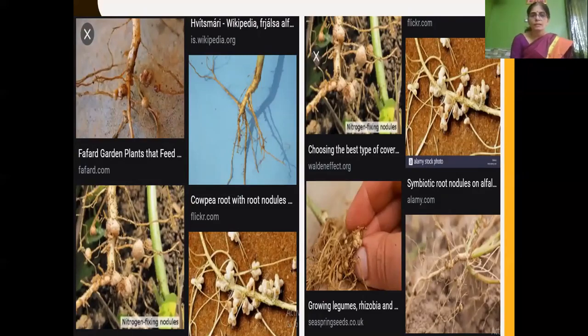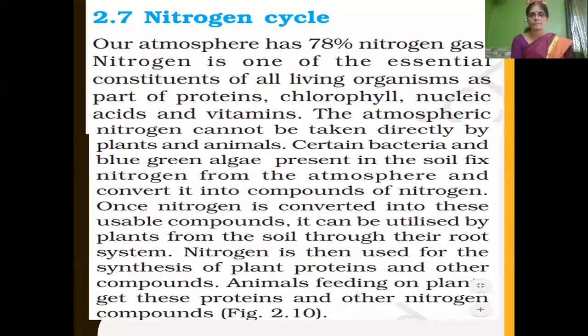You can see here some roots of cowpea plant and beans, etc. These are all leguminous plants. In the roots of these leguminous plants, nodules are there, knot-like structures. In these root nodules, Rhizobium bacteria is present.